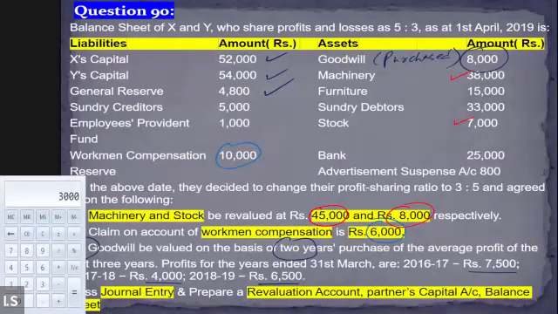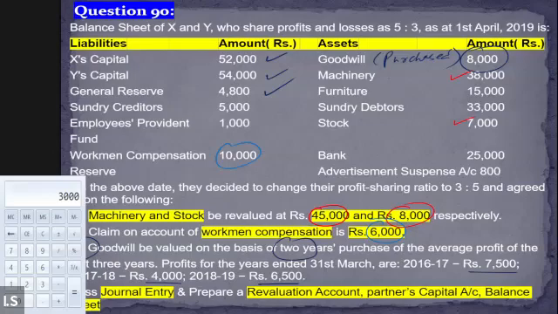Workmen compensation is there as well. Workmen compensation is already treated. We already made the adjustment regarding the workmen compensation reserve. So I don't think there is any other thing given in the balance sheet that requires any kind of adjustment.